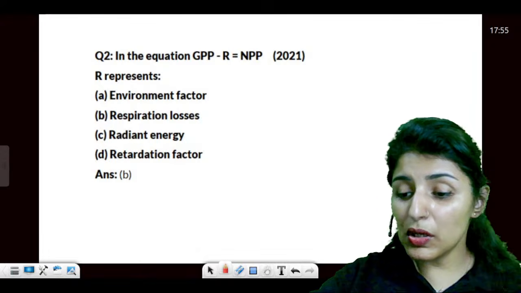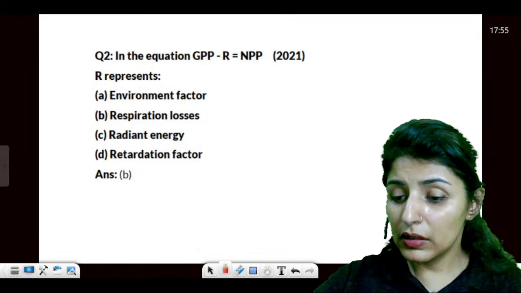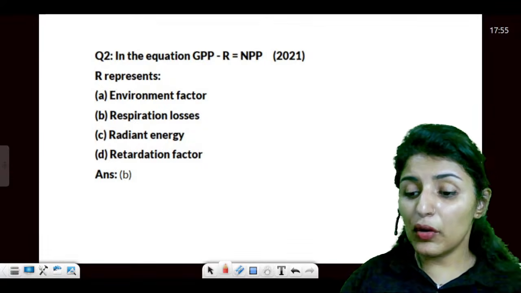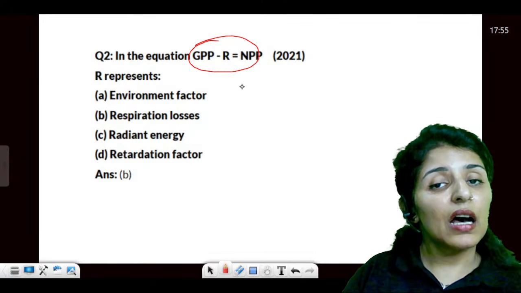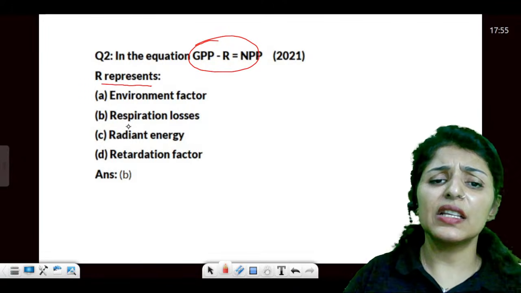Moving on to the next question. Now, in the equation GPP minus R is equal to NPP, what is the R? What does R represent? Very easy.